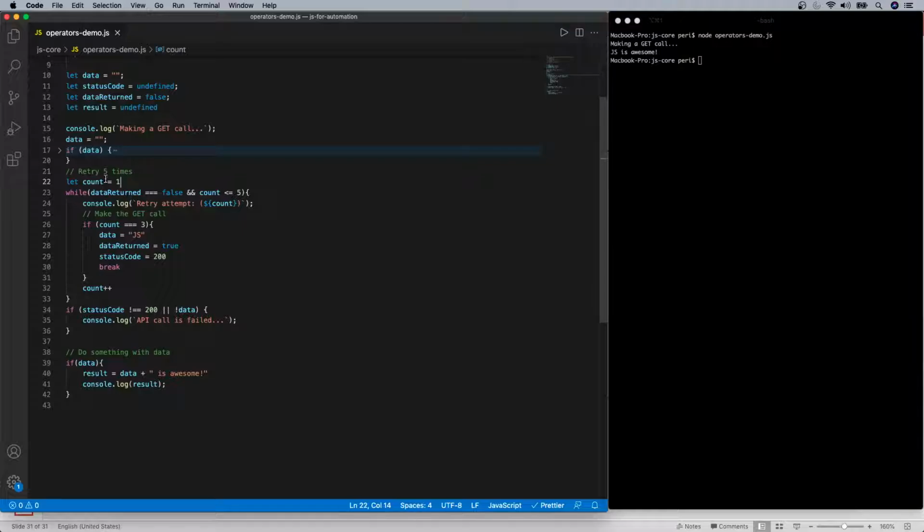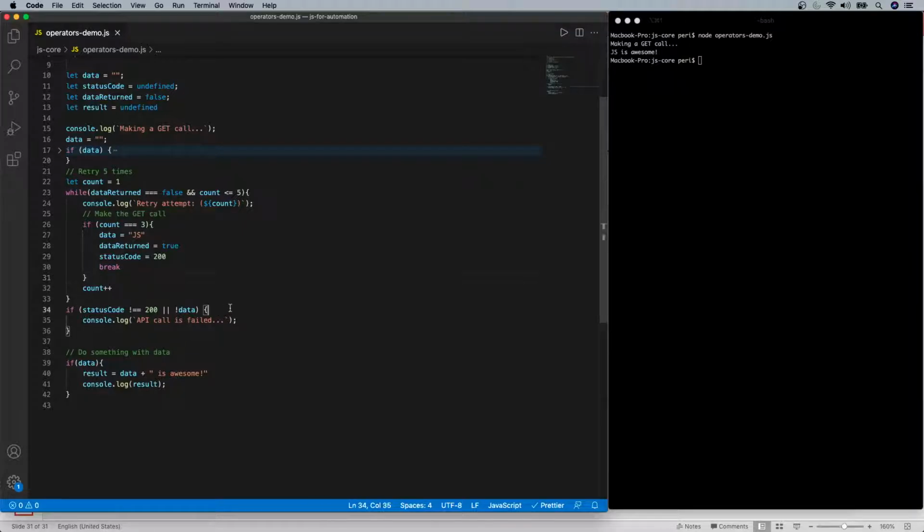So now in this example, we initialize the count variable as 1. If the data equals false and count is less than or equal to 5, remember, it is an AND condition. If both the conditions are true, then this block gets executed. Obviously, what is it going to do? It's just going to say retrying one attempt, and this is our assumption that in the third attempt it's going to get some data. So we are breaking the loop.